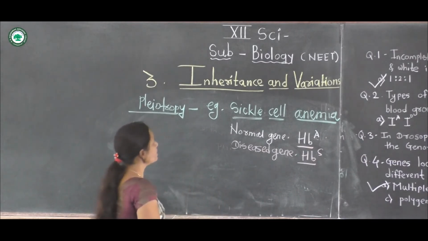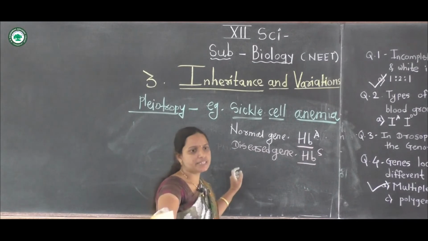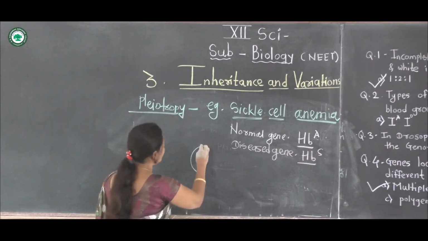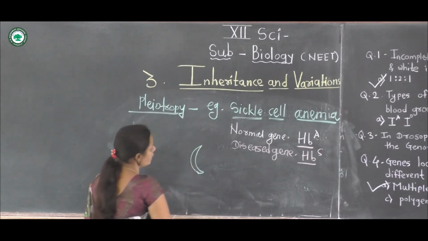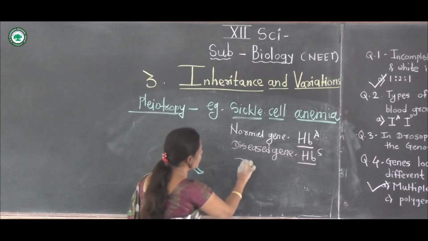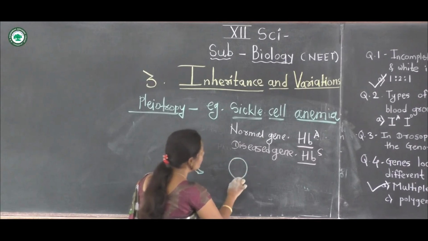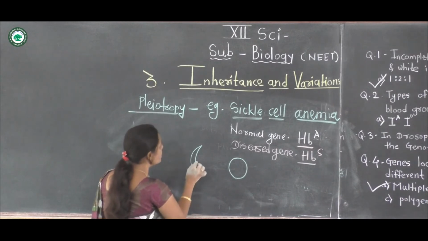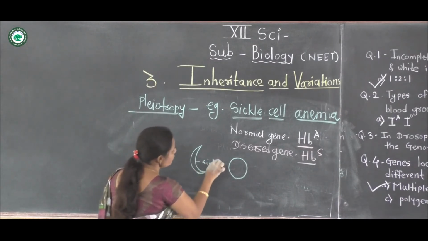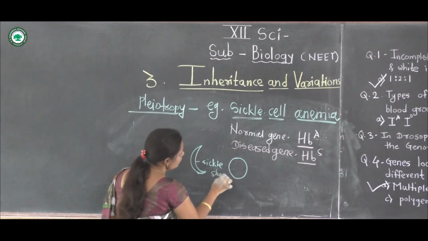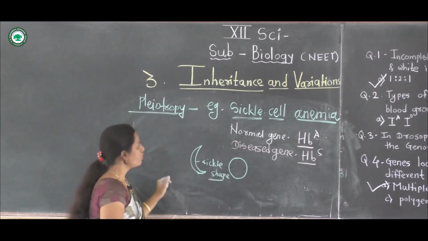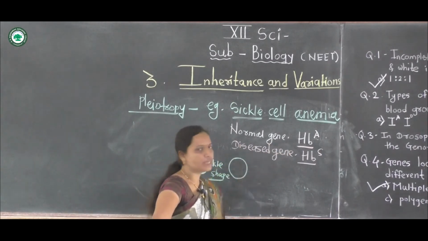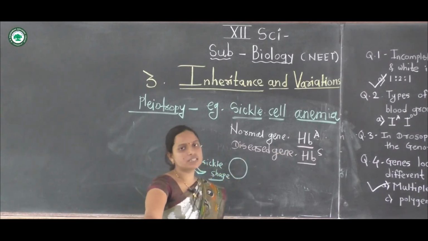In this anemia disease, sickle-like cells are formed. The normal shape of the cell is round, but in sickle cell anemia the shape of the cell is sickle-like, due to the deficiency of oxygen. The normal gene is HBA and the diseased gene is HBS.